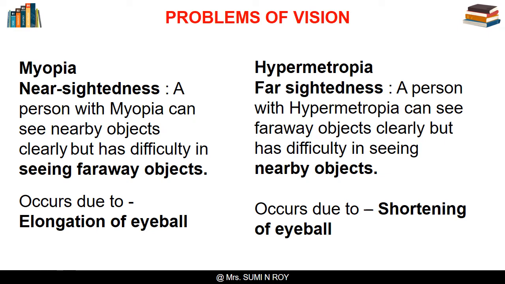Myopia is caused by the elongation of the eyeball, whereas a person with hypermetropia or farsightedness can see faraway objects clearly but has difficulty in seeing nearby objects. The usual cause of hypermetropia is the shortening of the eyeball.